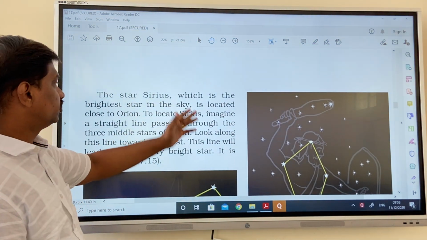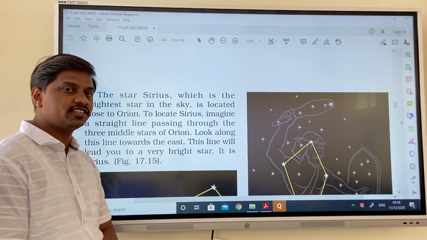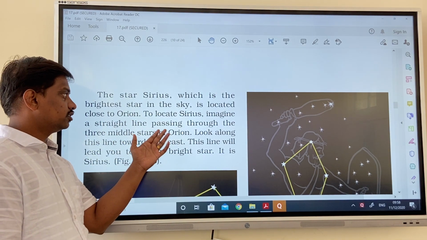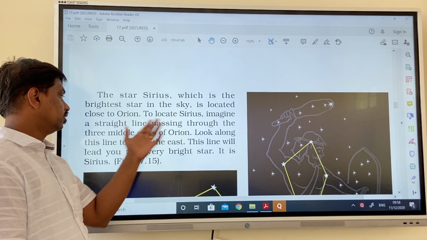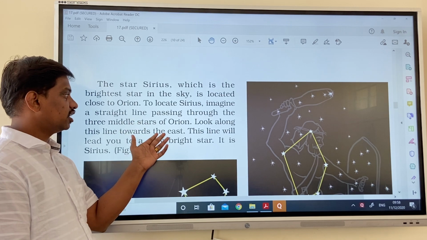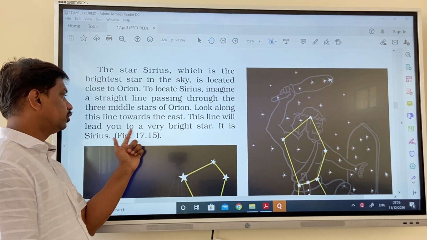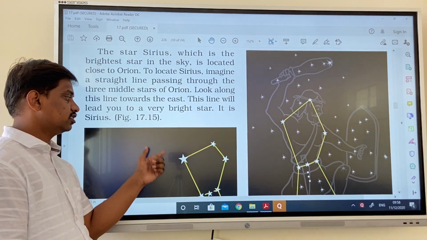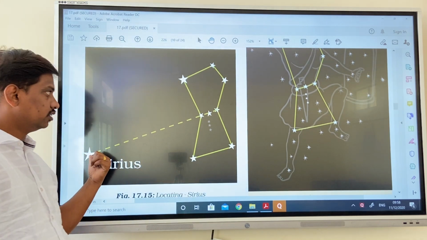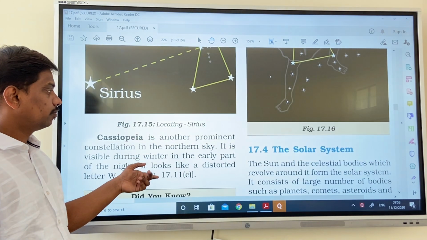The star Sirius is the brightest star in the sky and is located close to Orion. Imagine a straight line passing through the 3 middle stars of Orion. Look along this line towards the east. This line will lead to a very bright star. This is Sirius, the brightest star you can locate in the sky.